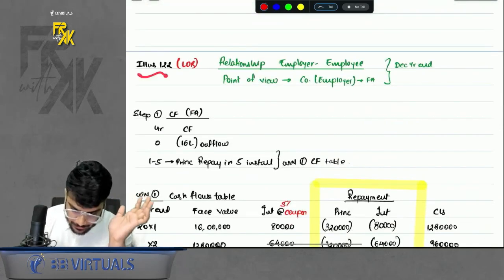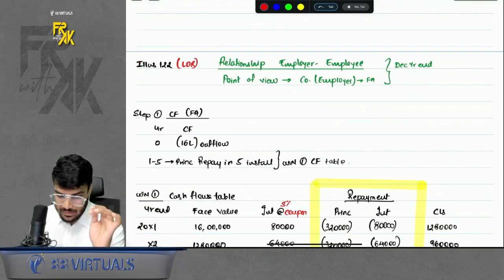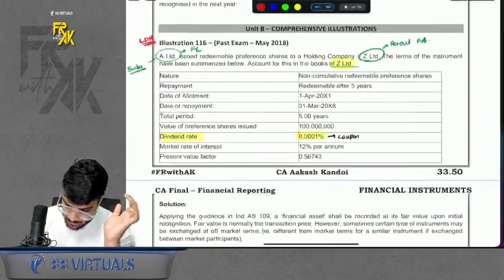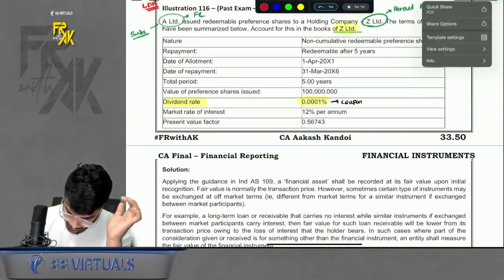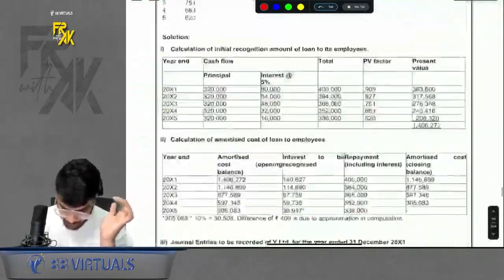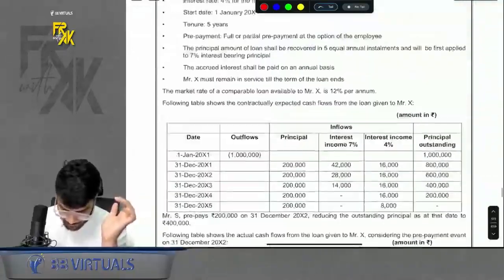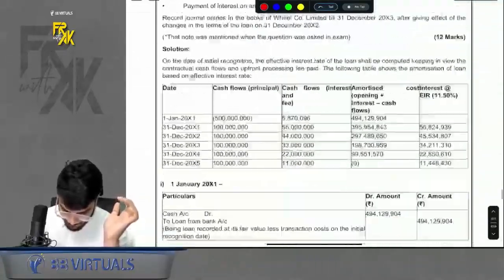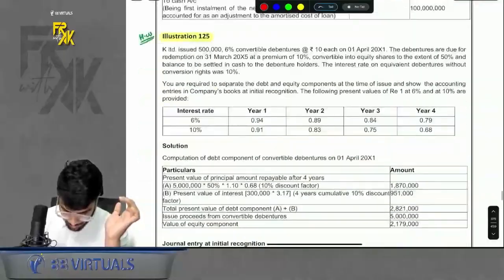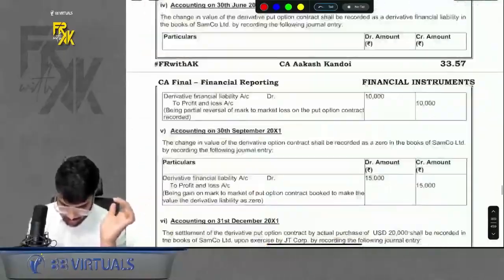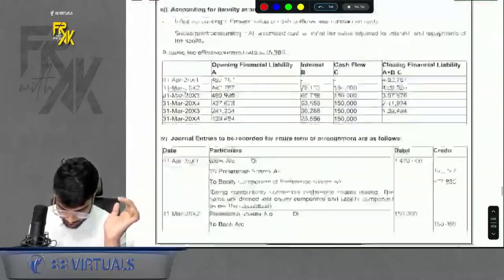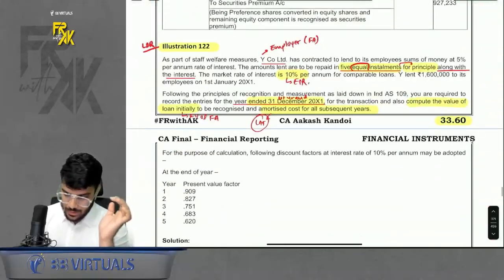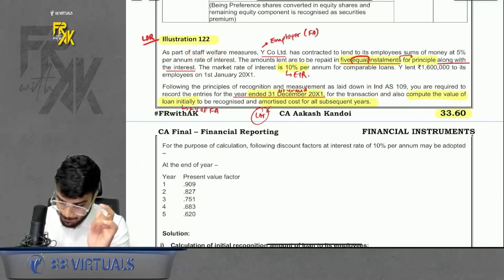Simple. Yes. Then there was illustration number 122, where the relationship was of employer-employee. The question was very simple. Only one part was there, which if I may make you read it, you will also come to know what was the important part. Wait, I will show it to you. It was 122, I guess. Yes. So here, as a staff welfare, company is giving loan to its employee at 5%.